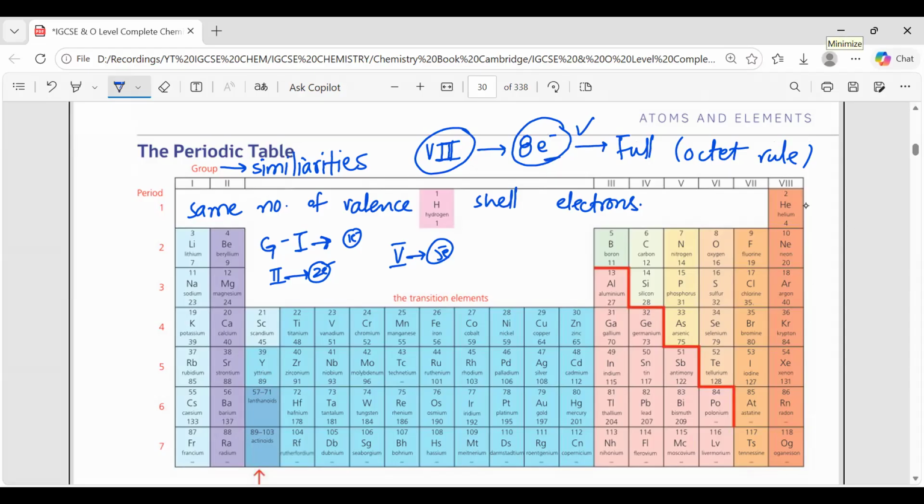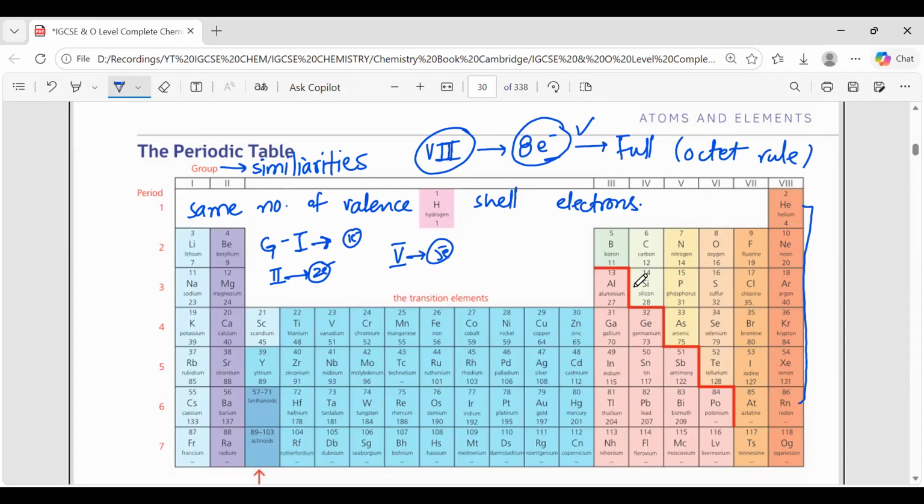So that's why we say helium, neon, argon, krypton, xenon, radon, they are most stable. Why are they stable? Because they have 8 electrons in their valence shell. Clear?